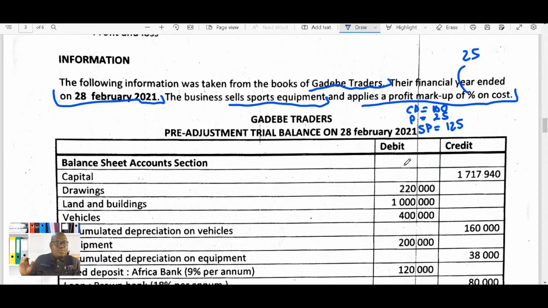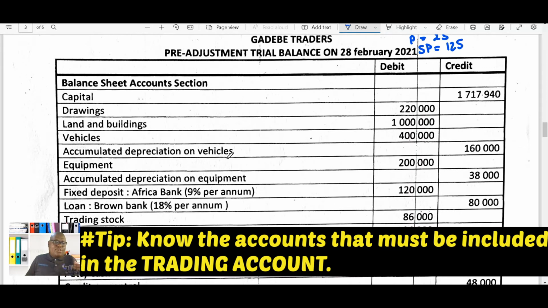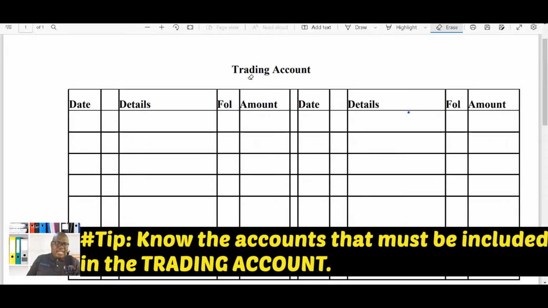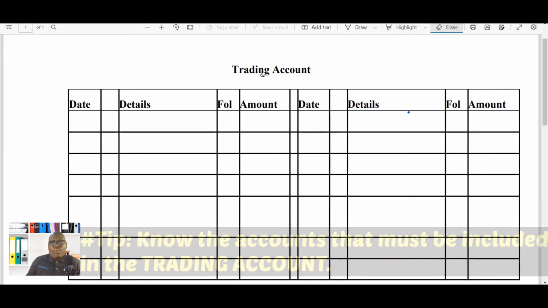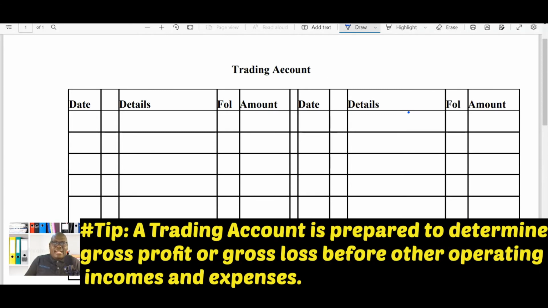Okay, so let's continue. One thing that you also need to remember is the accounts that are affected each and every time you prepare a trading account. But before we do that, let's look at a trading account and get to understand what happens in it. Now, when you prepare a trading account, you are actually trying to determine the gross profit, or gross loss, because you won't always have a gross profit.